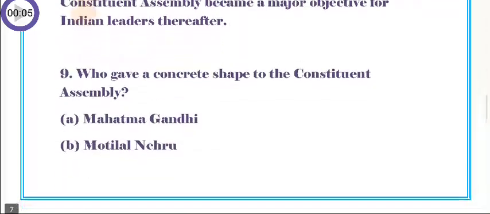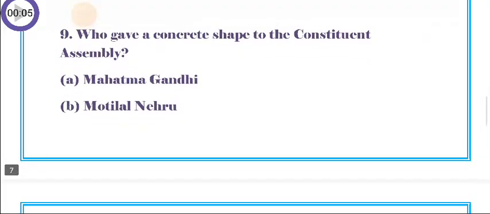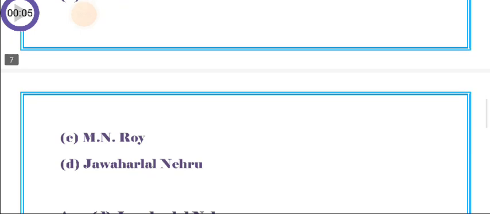Question number 9. Who gave a concrete shape to the Constituent Assembly? A. Mahatma Gandhi, B. Motilal Nehru, C. M.N. Roy, D. Jawaharlal Nehru.